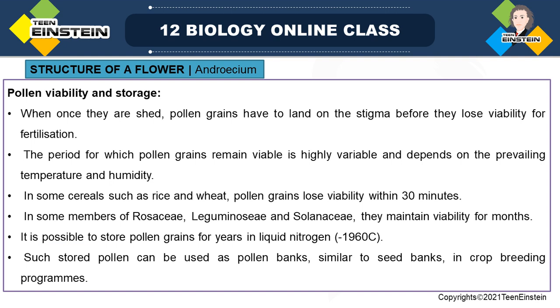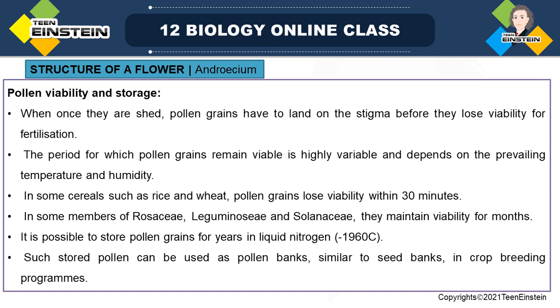So once these pollen grains are shed, they will reach the stigmatic surface for the fertilization process, right? So fertilization means the pollen grains should reach the stigmatic surface. And how will fertilization happen? This pollen grain will release the male gamete, right? Then that male gamete will reach inside the gynoecium. That is the process of fertilization, fusion of male and female gamete, right? So before losing viability, all this should happen, right?